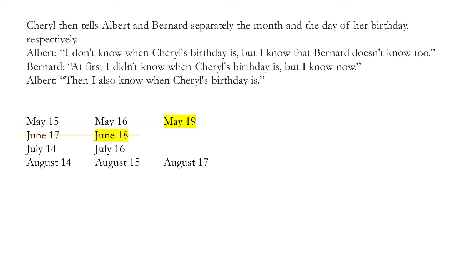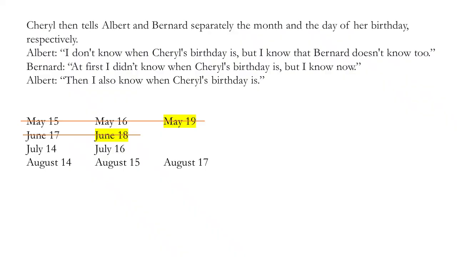Because if she said May or June, there's no way he would know that Bernard doesn't know, because it's very possible if she told him 18 or 19 that he would know. So for him to say that Bernard doesn't know too, that means she could not have told him May or June. So that statement implies that Cheryl told Albert that the month is either July or August.